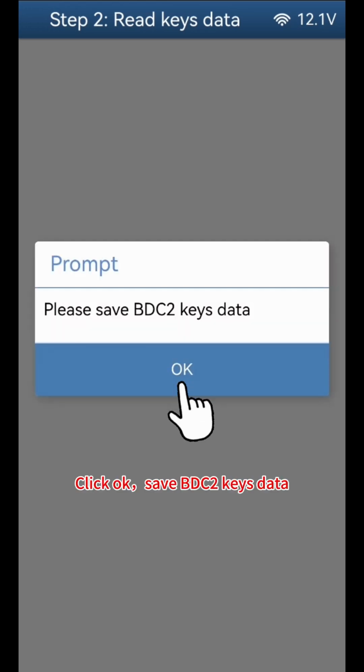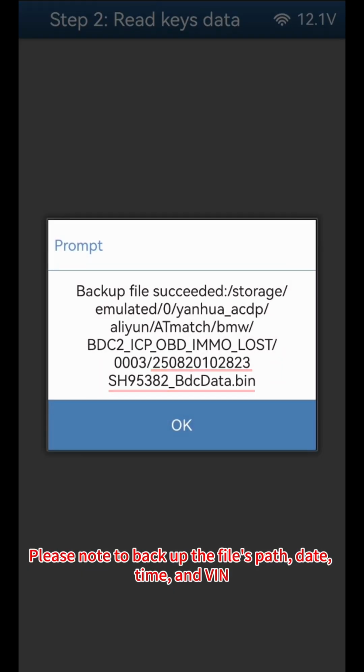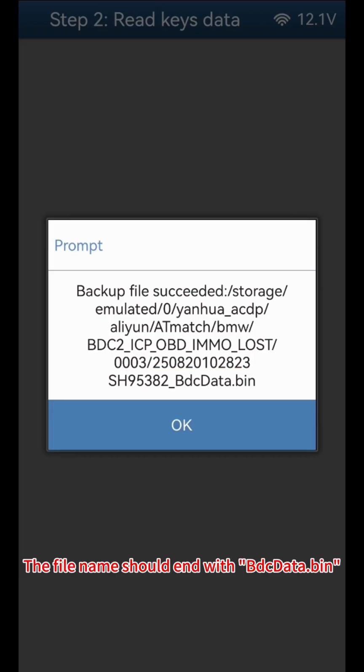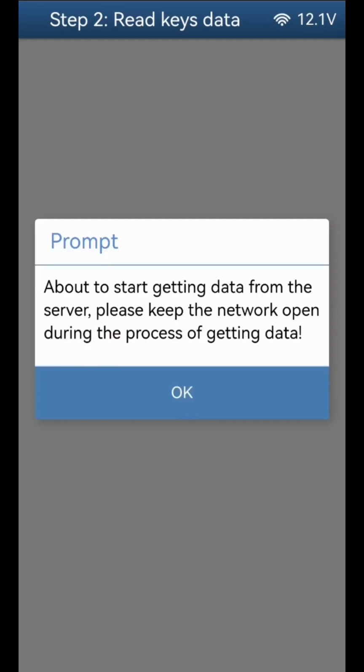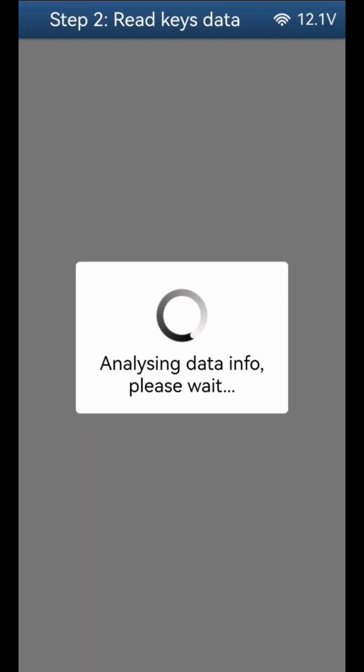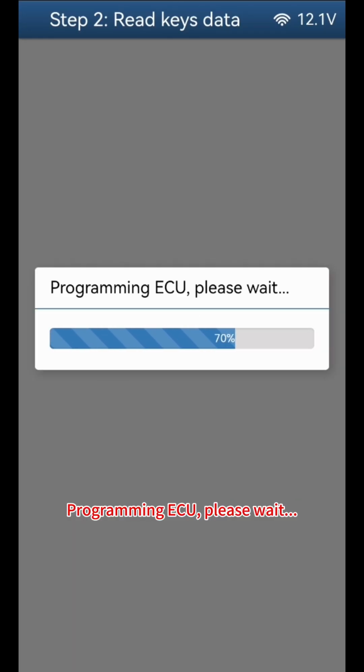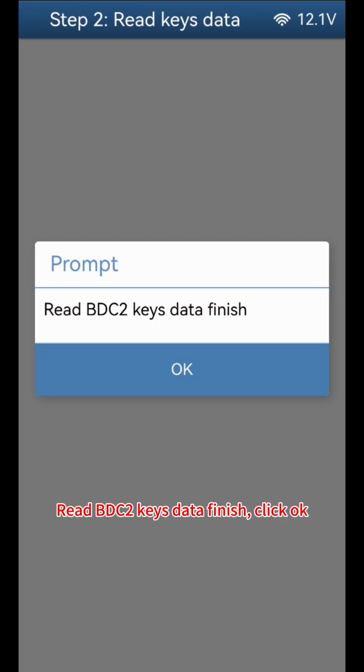Click OK, Save BDC2 keys data. Please note to back up the file's path, date, time, and VIN. The file name should end with BDC data, BIN. Click OK. Click Continue. Click OK. Click Continue. Programming ECU, please wait. Read BDC2 keys data finish, click OK.